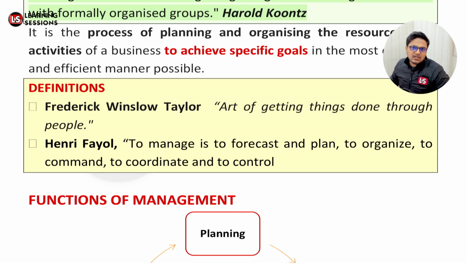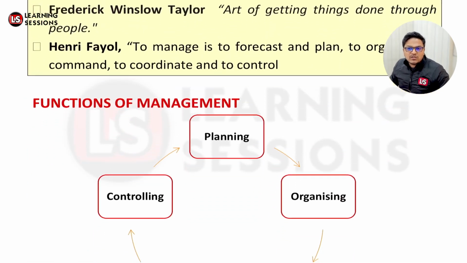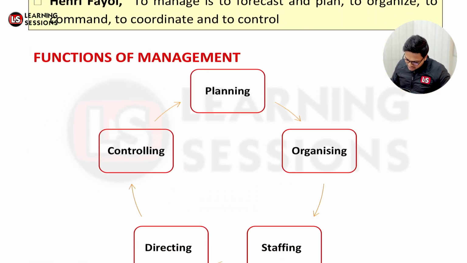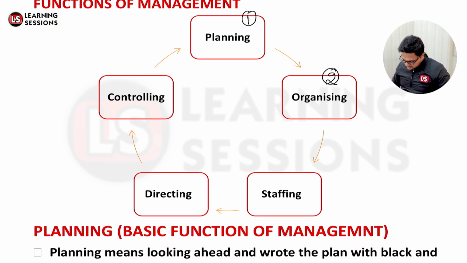So now let's have a look at the 5 functions of management. The first function is planning. Planning is the basic component of management. The second one is organizing. The third one is staffing, that is managing the staff and work environment, as well as their payrolls and all those things. And the fourth one is directing.